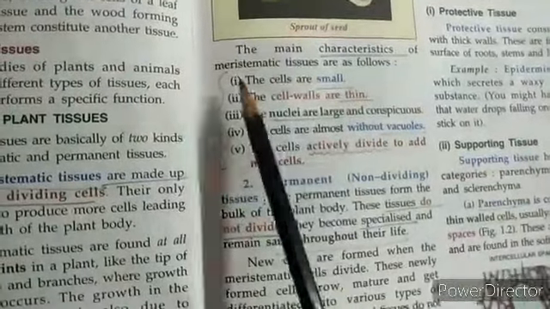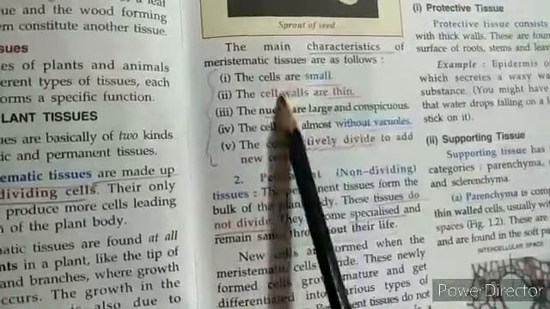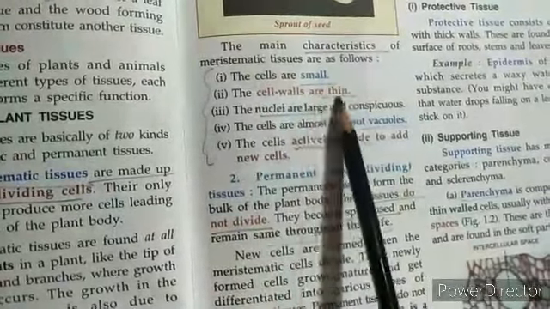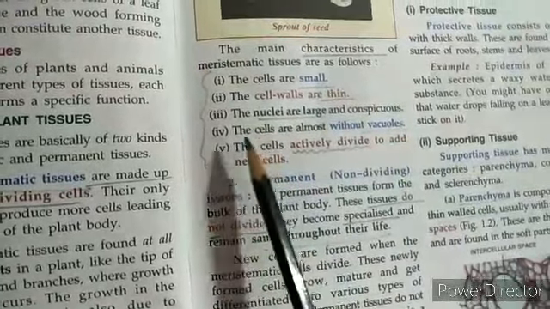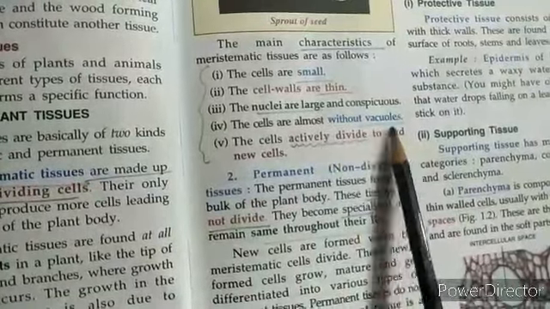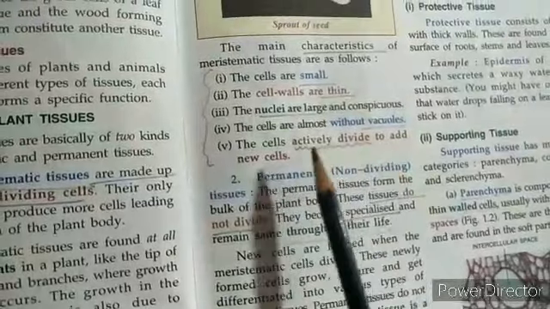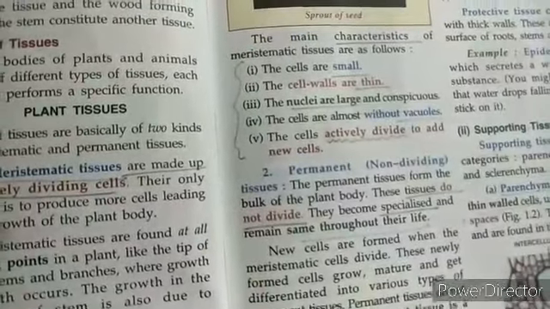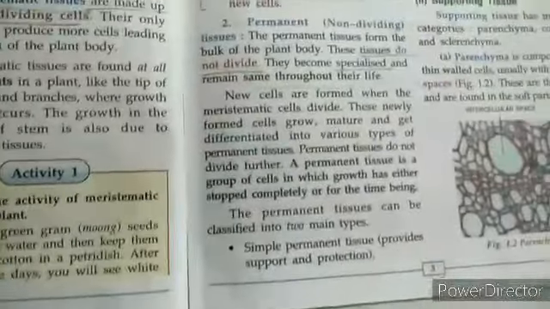Then we come to the characteristics of meristematic tissue. Here the cells are small, the cell wall is thin, the nucleus is large and conspicuous. The cells are almost without vacuoles, and the cells actively divide to add new cells, which we know.